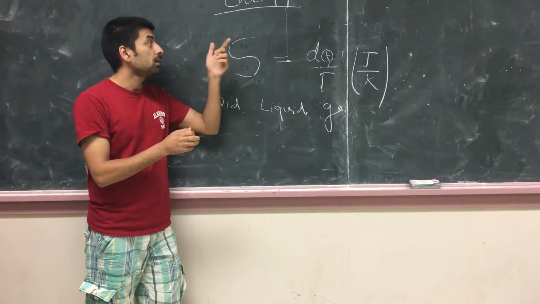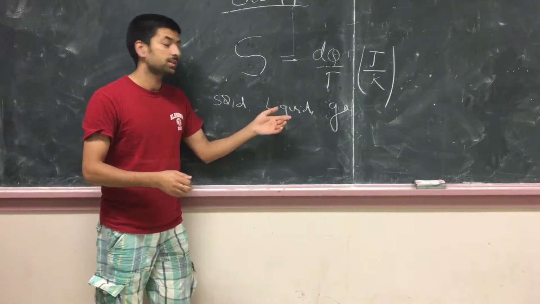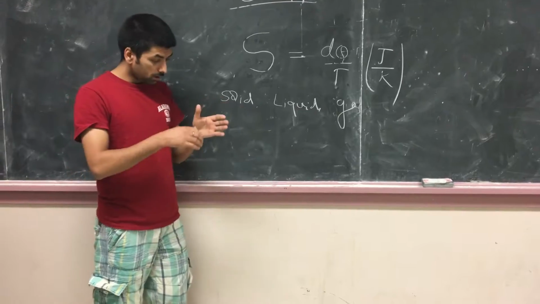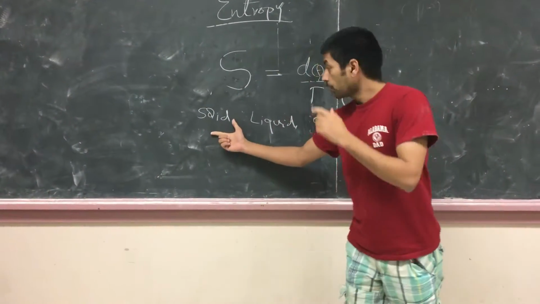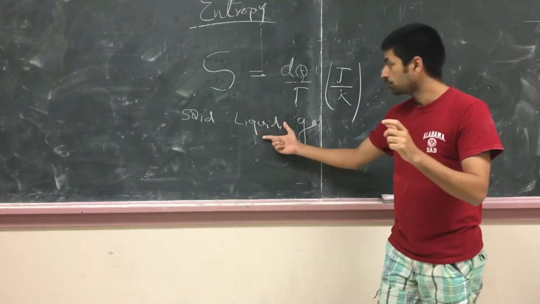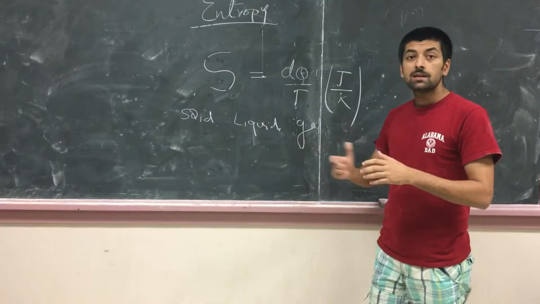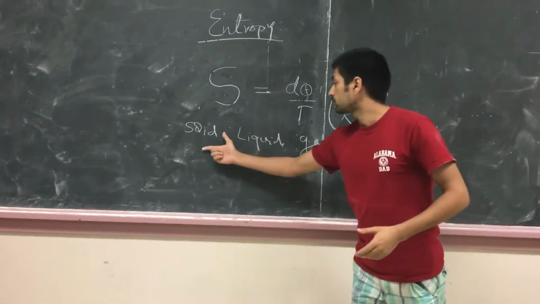So in physics terms, we say that entropy goes on increasing as we go from solid to gas. In another sense, the entropy of solid is very small. The entropy of liquid is greater than solid but less than gas, and gas has a lot more entropy than solid and liquid.